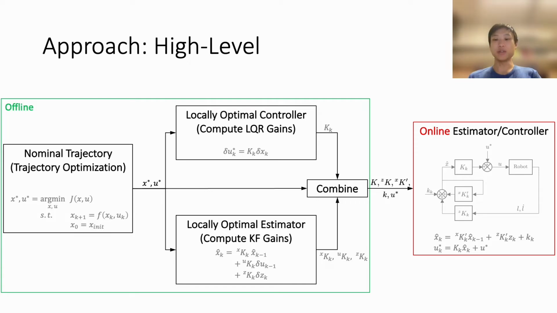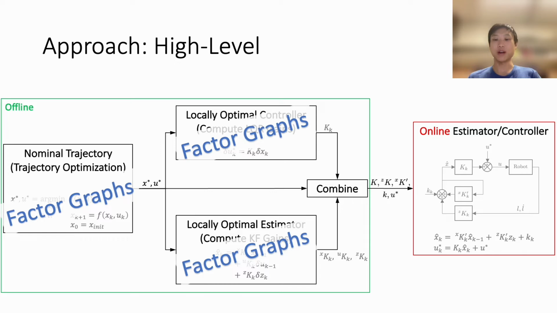As for the offline computations, I'm sure many of you already know how to perform trajectory optimization, compute LQR gains, and compute Kalman filter gains, but I'd like to take this as an opportunity to introduce you to an alternate way of computing these using a powerful tool that you may not be familiar with yet, which is called factor graphs. I'll show how factor graphs can easily and intuitively be used to solve all 3 of these problems.